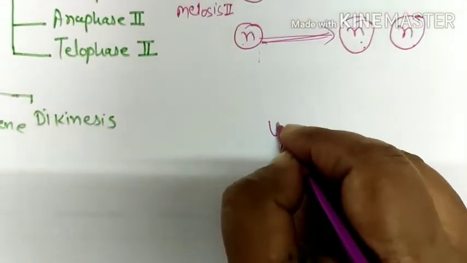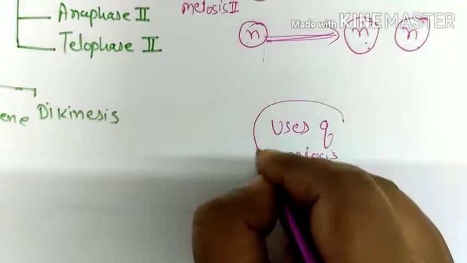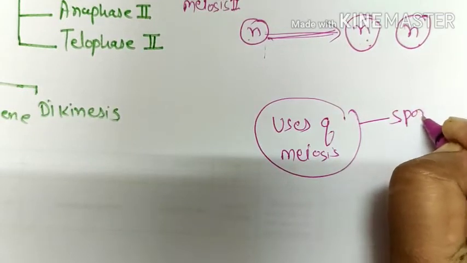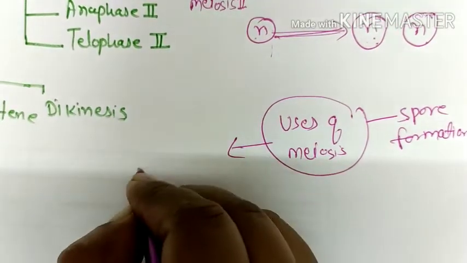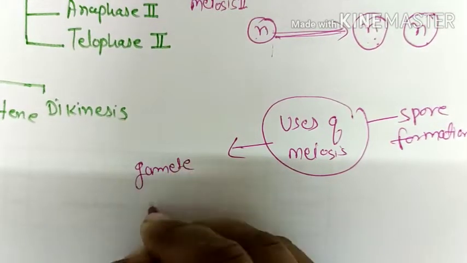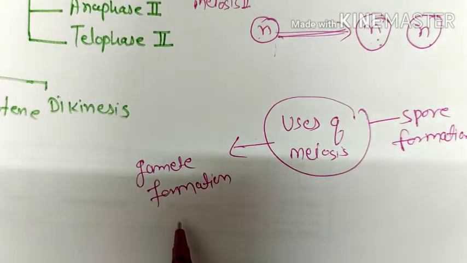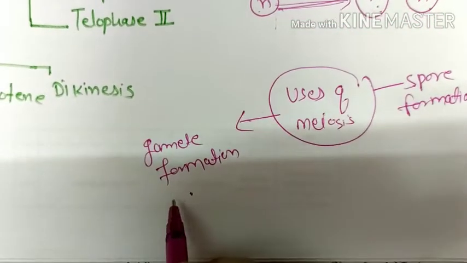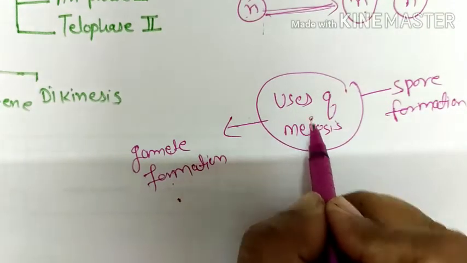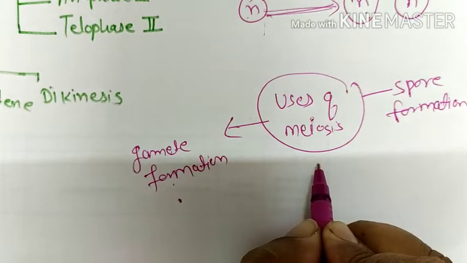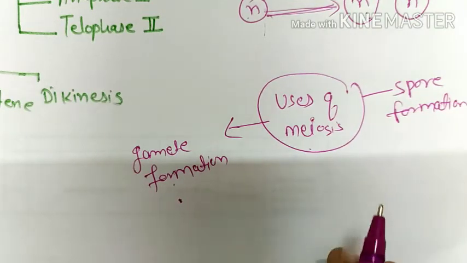For sexual reproduction, we need haploid gametes, and these gametes are produced only because of meiosis. So sexual reproduction takes place only because of meiosis.